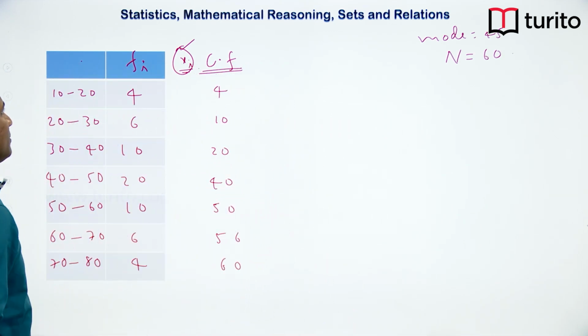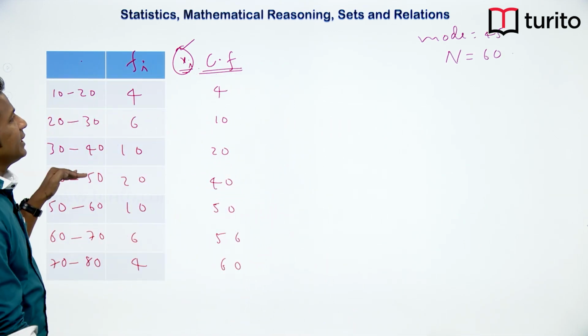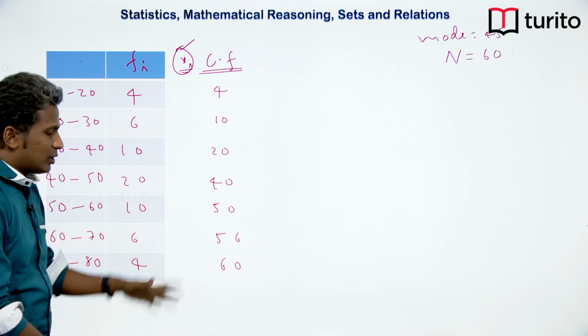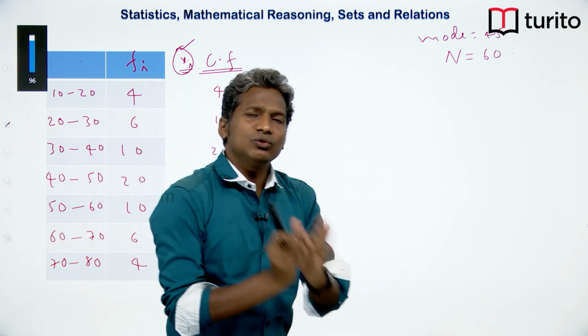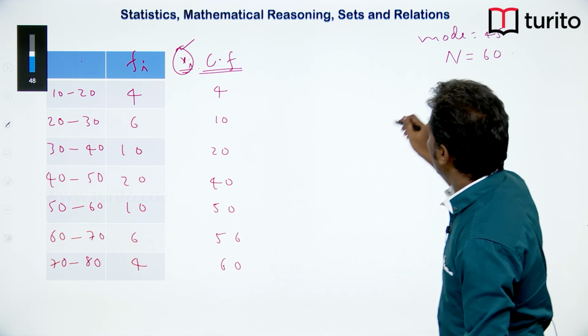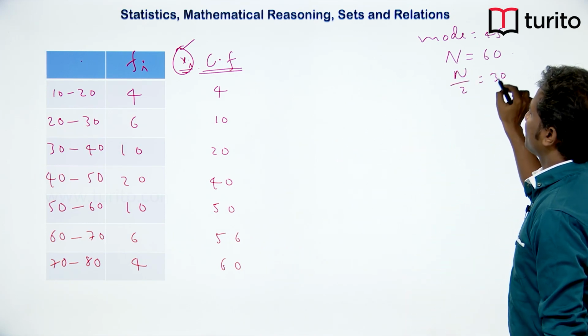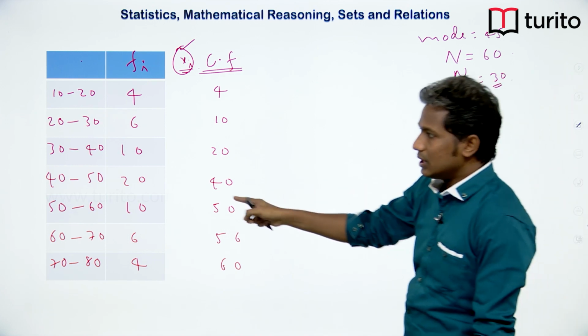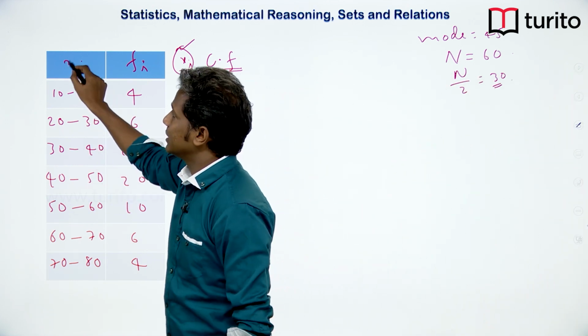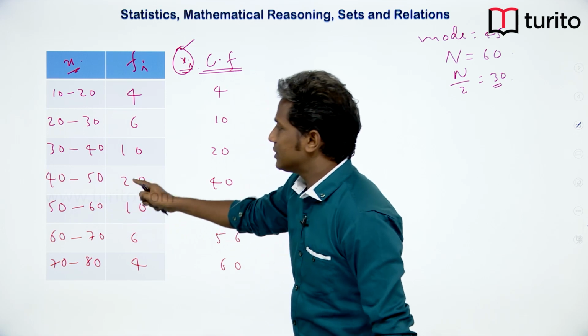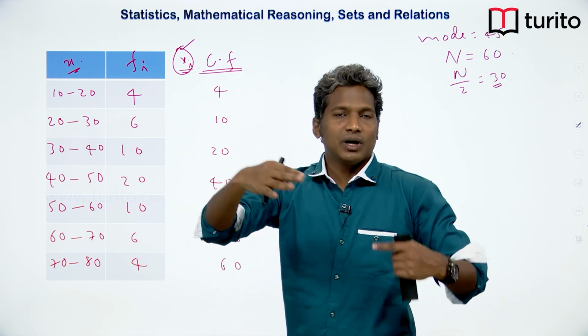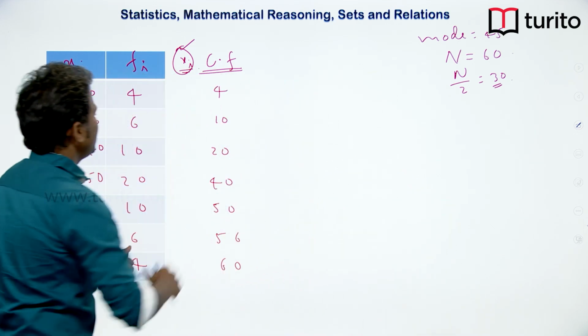Okay. So now we have to find the reading which will divide this total population into exactly two halves. So what is the half of this n? Half of this n is 30. So we have to find out the reading of x, which will divide the entire population into two halves. Now check the possibility of coming.